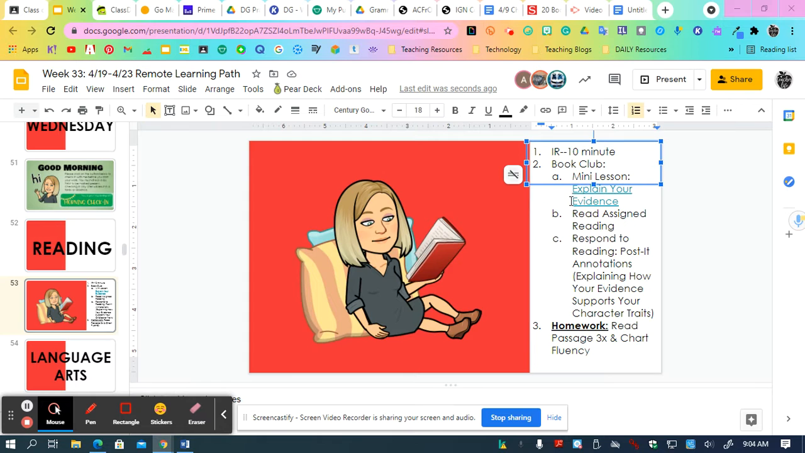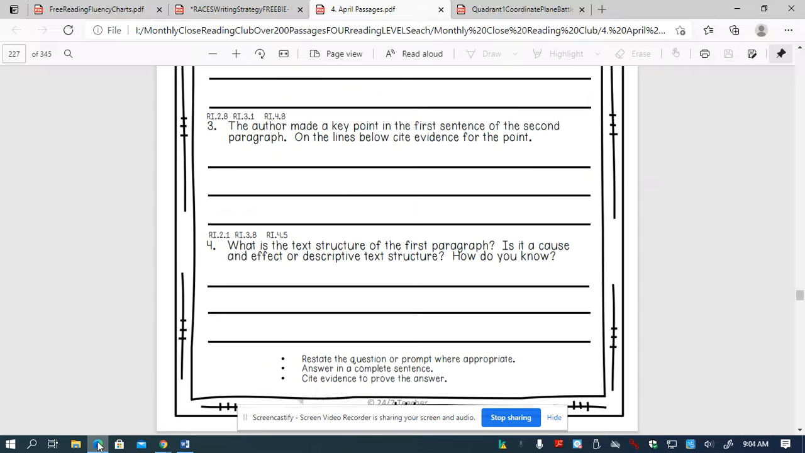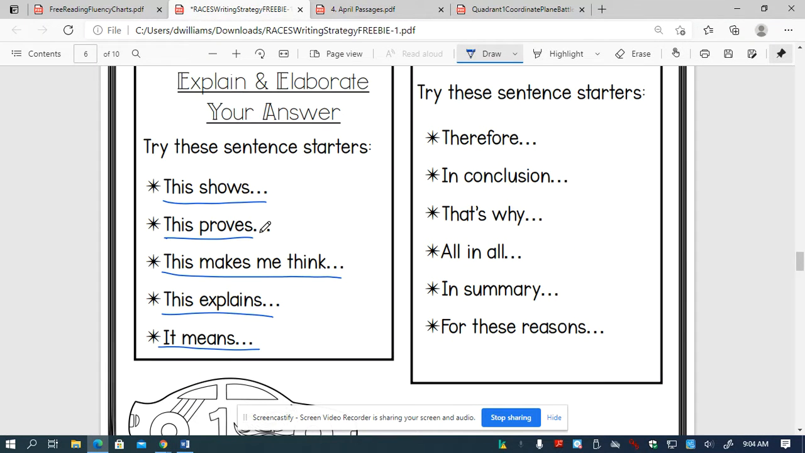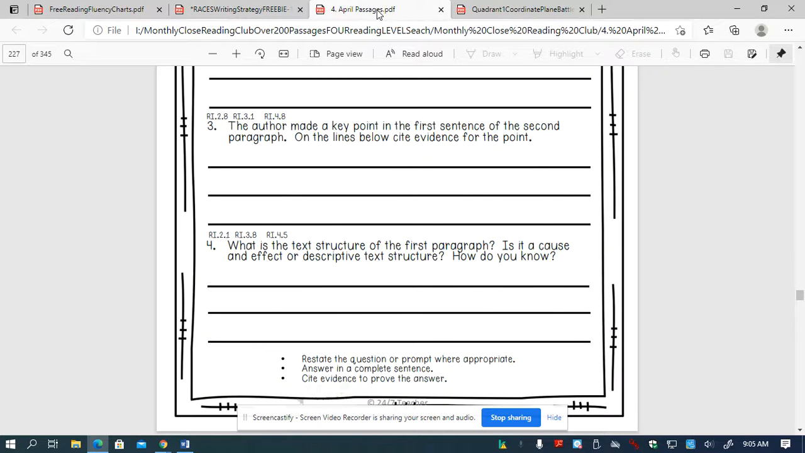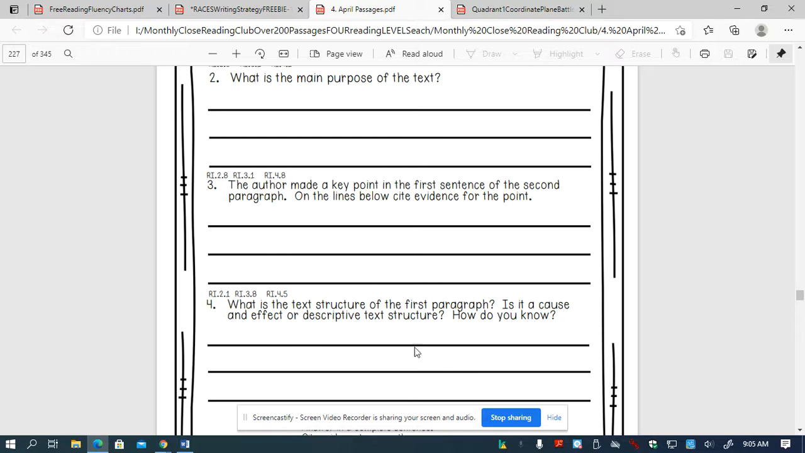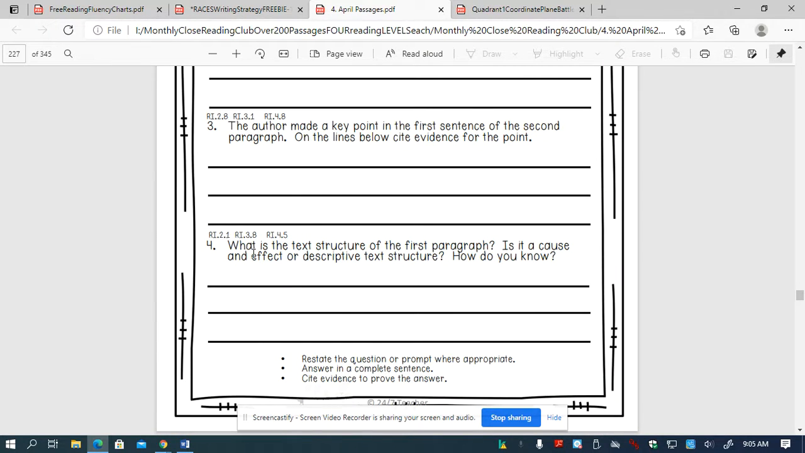So when we were talking about explaining your evidence, we were talking about how we can explain or elaborate our answer. So we specifically looked at the passage on the last day. So like the very back page of your homework, there's the question, what is the text structure of the first paragraph? Is it a cause and effect or descriptive text structure? And how do you know?